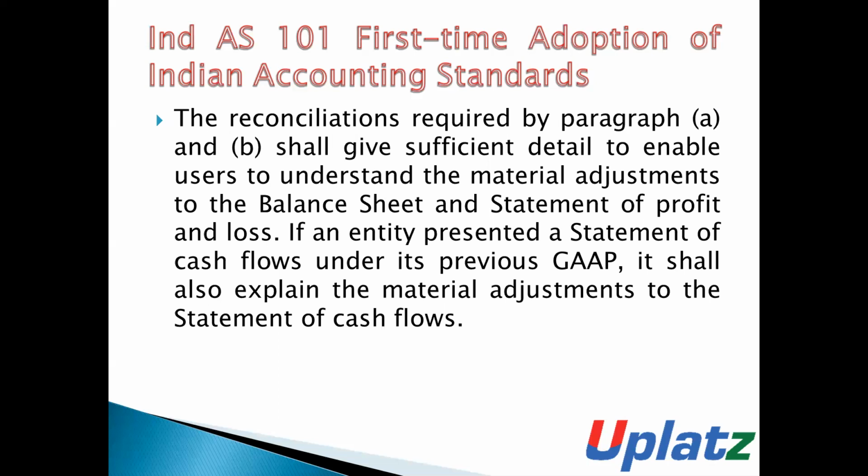If the entity presented a statement of cash flows under its previous GAAP, then it shall also explain all the material adjustments to the statement of cash flows.